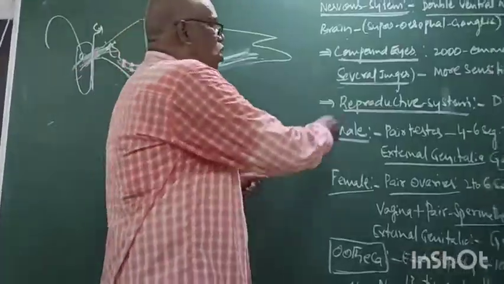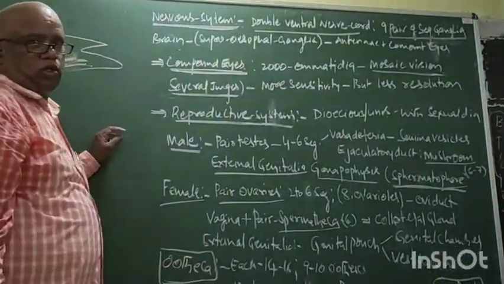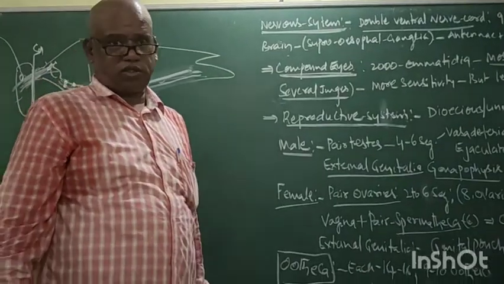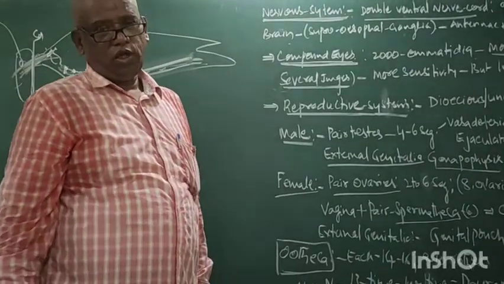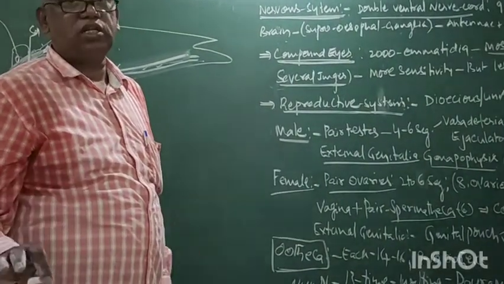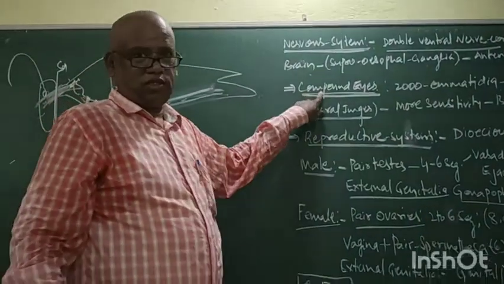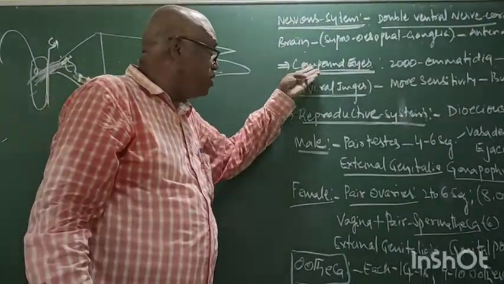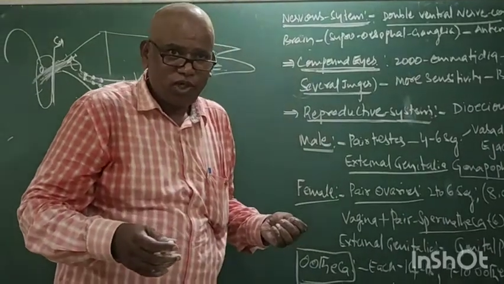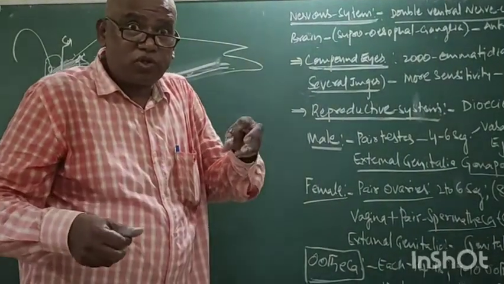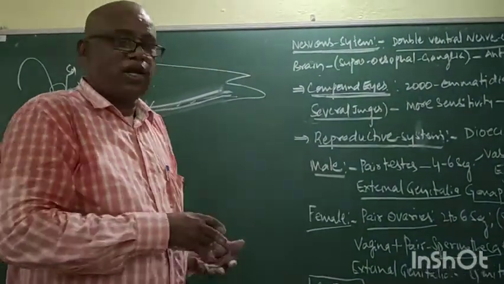Now come to the sense organs. The cockroach contains 2 pairs of eyes, simple eyes and compound eyes. But the simple eyes are vestigial, non-functional. Compound eyes are functional. The name indicates compound. It means it is made of many simple units.